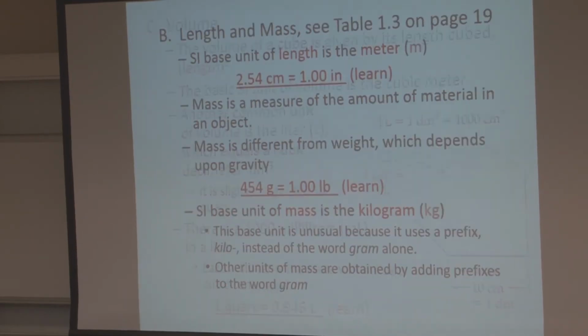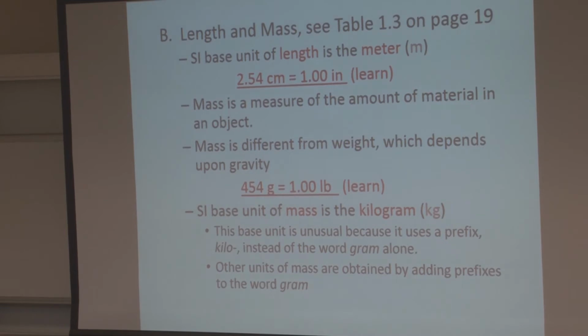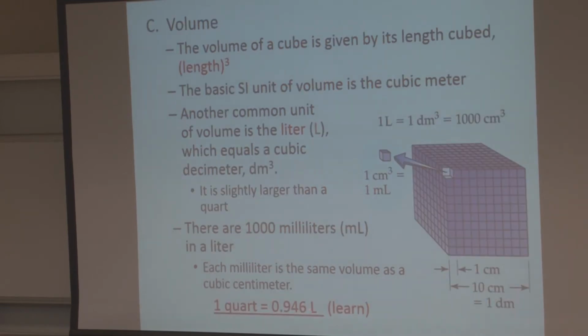So in every case, what I've given you is a British unit related to some metric unit. You should also know that 1 cubic centimeter is 1 milliliter, or there's 1,000 cubic centimeters in a liter. You should learn those as well.